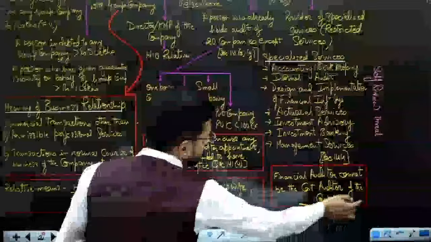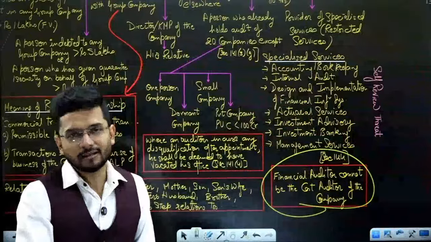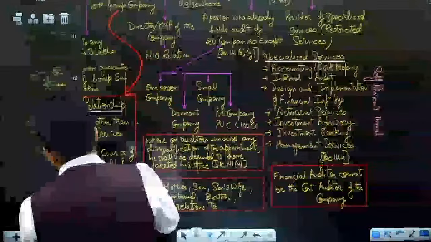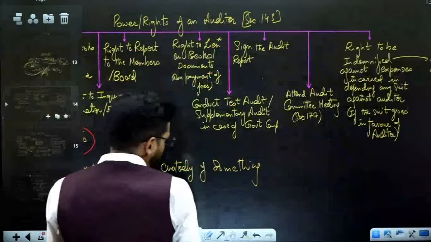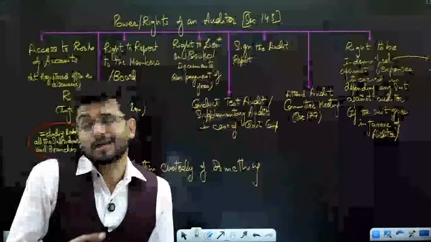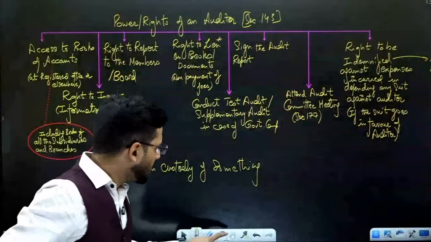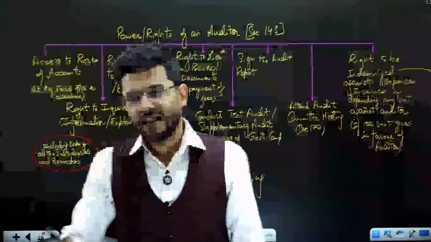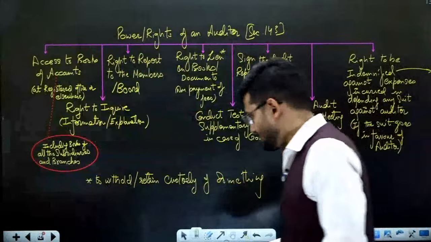Okay, sir, got it. And one very, very important thing: the financial auditor of a company cannot be the cost auditor of that particular company. If you are already the financial auditor, then you cannot be the cost auditor of that company. This is a law. Again, same logic. The financial auditor has already checked the entire books of accounts. Now he'll be a little lethargic in checking the cost accounts. He'll be like, oh, I've already checked, everything is fine, I will not need to do it again. So he'll be a little lazy in conducting the cost audit. So a financial auditor cannot be a cost auditor of a particular company. That is why the restriction is there.